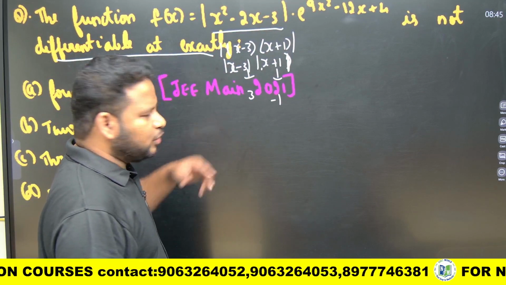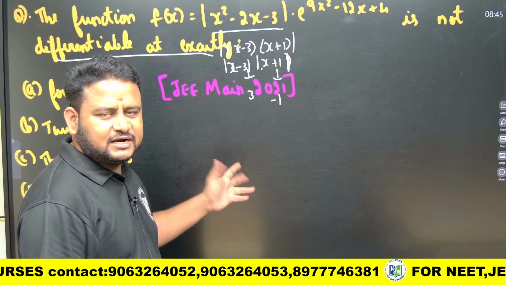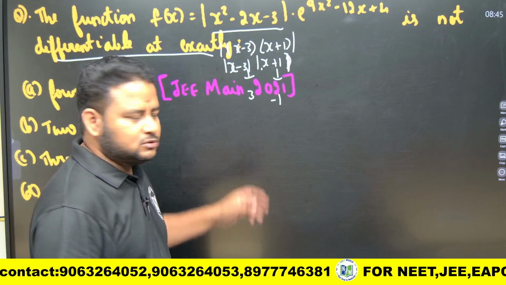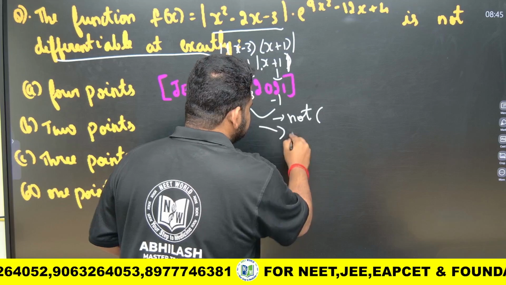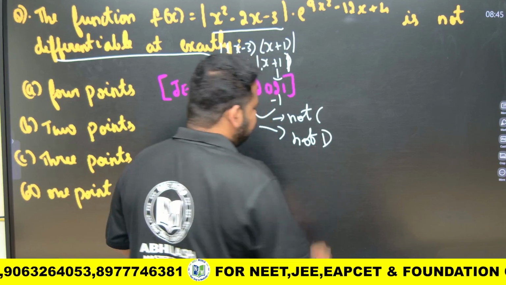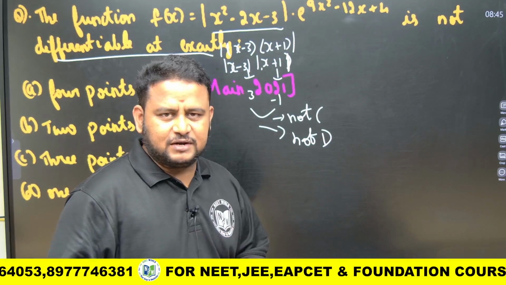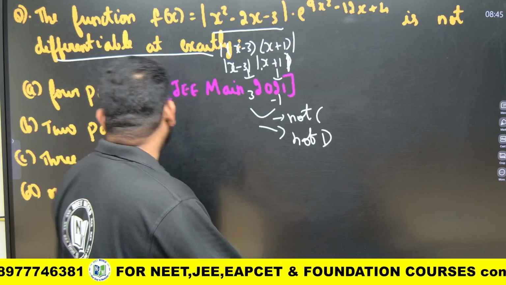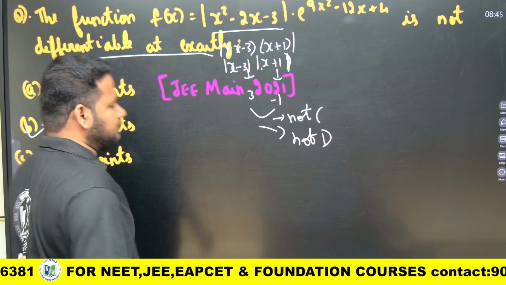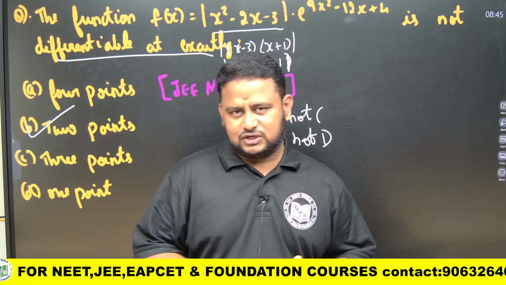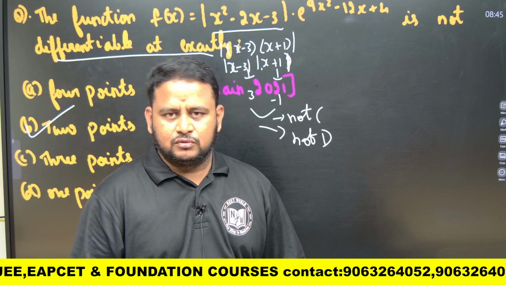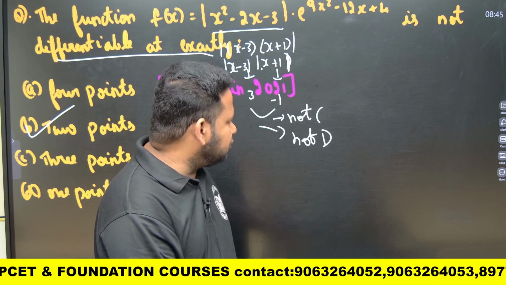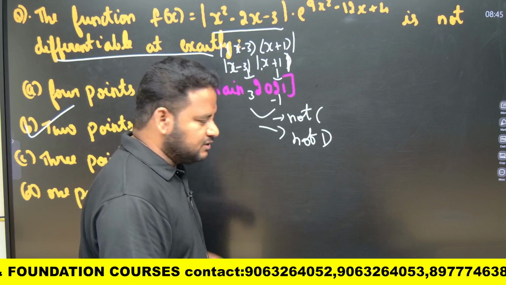At these 2 points it is not continuous, so definitely at these 2 points it is not differentiable also, because for a function to be differentiable it should definitely be continuous. Otherwise, if you solve using the conventional method, it will take around 1.5 to 2 minutes. I don't want to do it in that method. Please follow this method. Directly you will get the answer within 30 seconds.